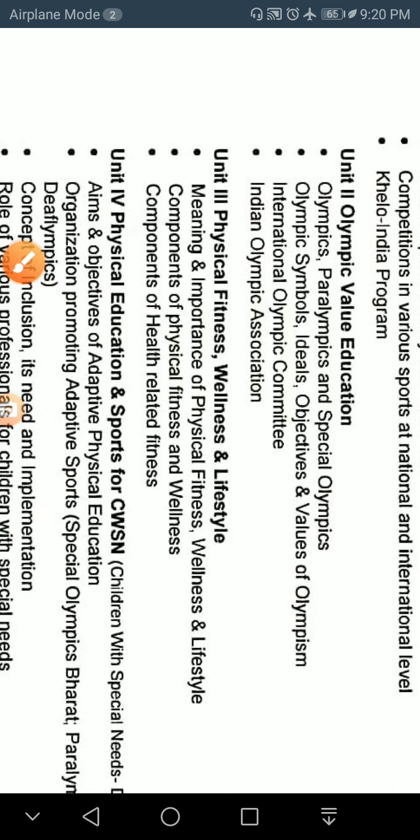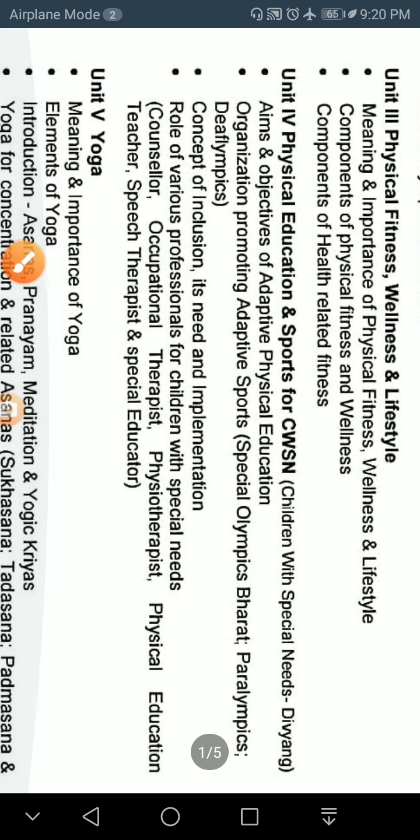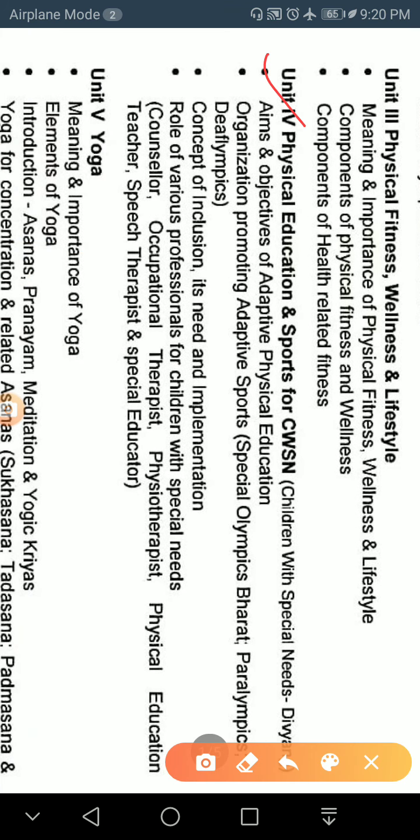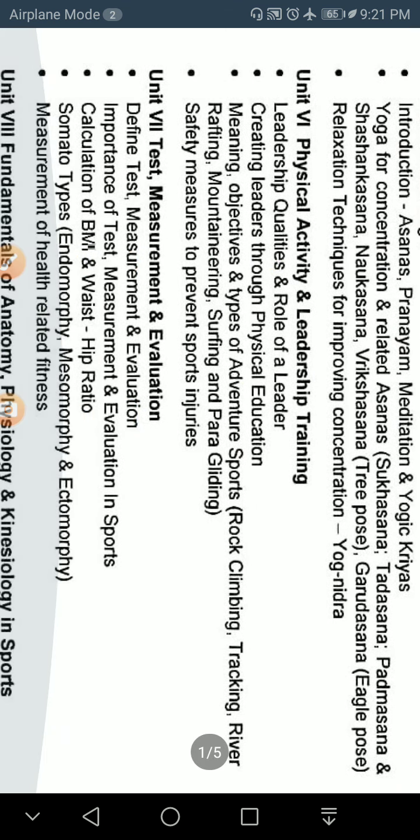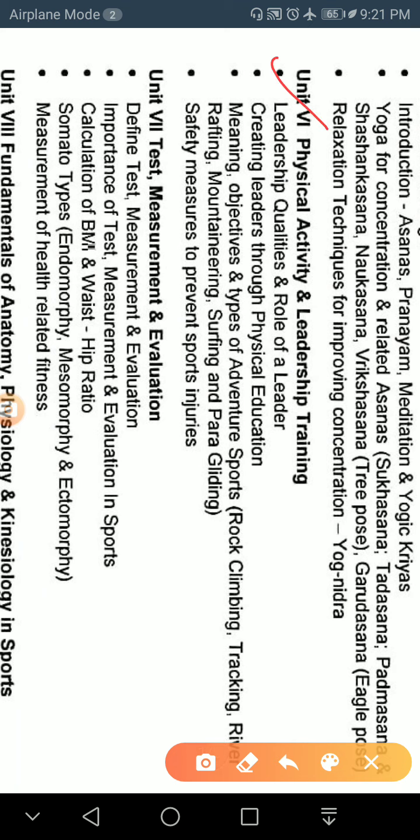The next one is physical education and sports for CWSN. CWSN means children with special needs. In one word you can say the disabled person, who is called Divyang. The next one is yoga. In this chapter you will learn about the asanas and yoga. The next one is chapter number 6, physical activity and leadership training. And the next chapter is test, measurement and evaluation.